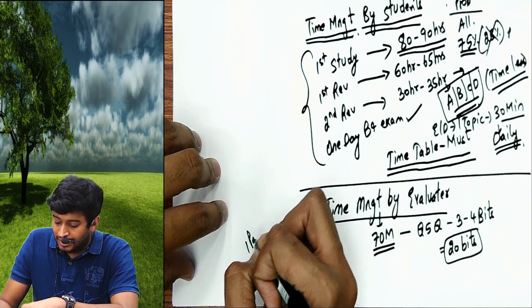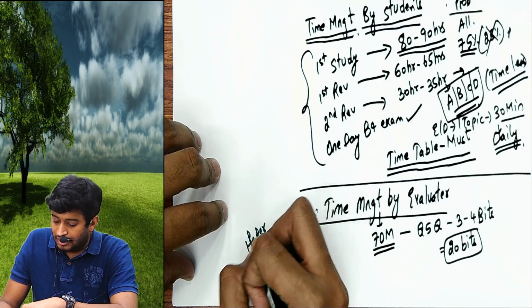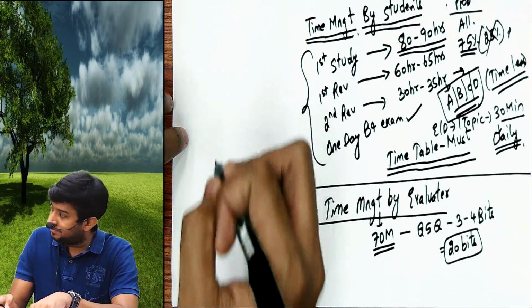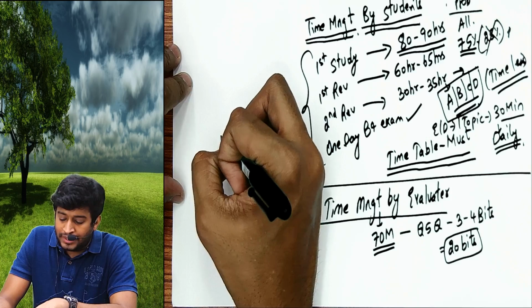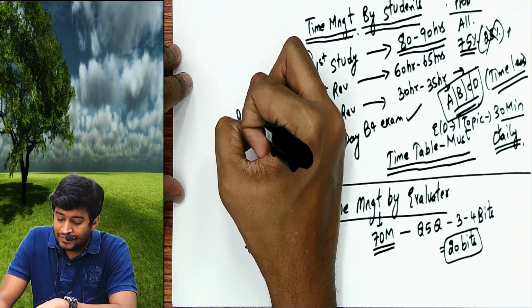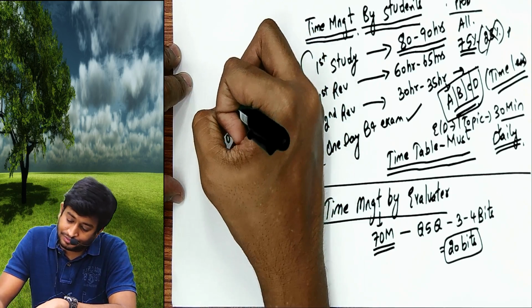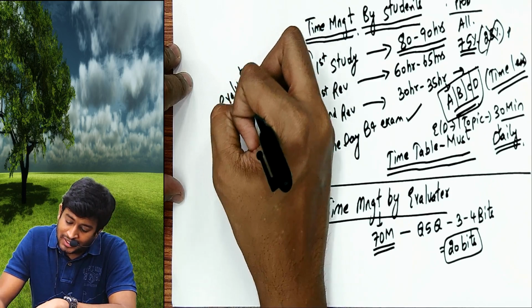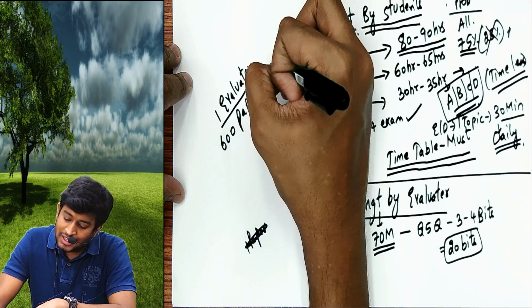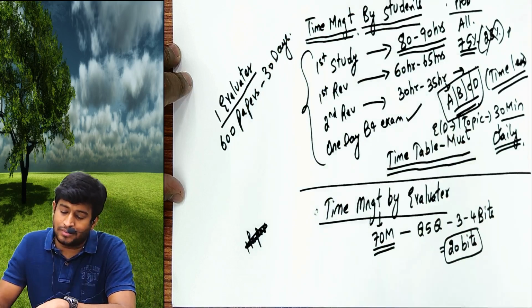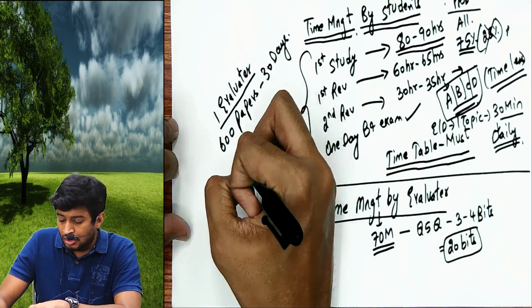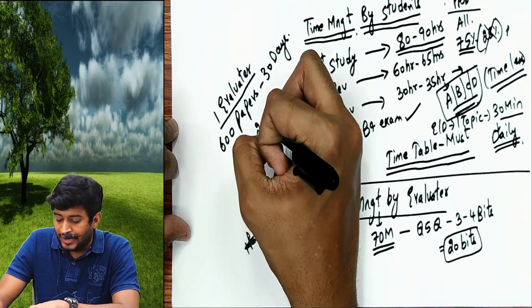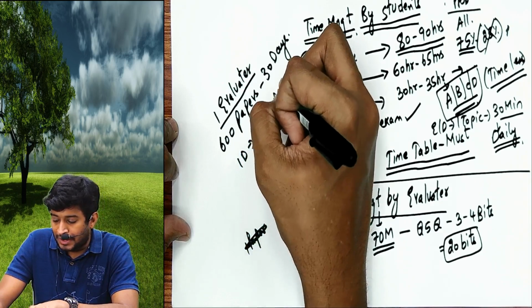One paper. ऐसा नहीं सर. अब देखो. One evaluator will be given 600 papers and he has to complete them in 30 days. That's the time limit given by ICAI. So in one day he should complete 20 papers.